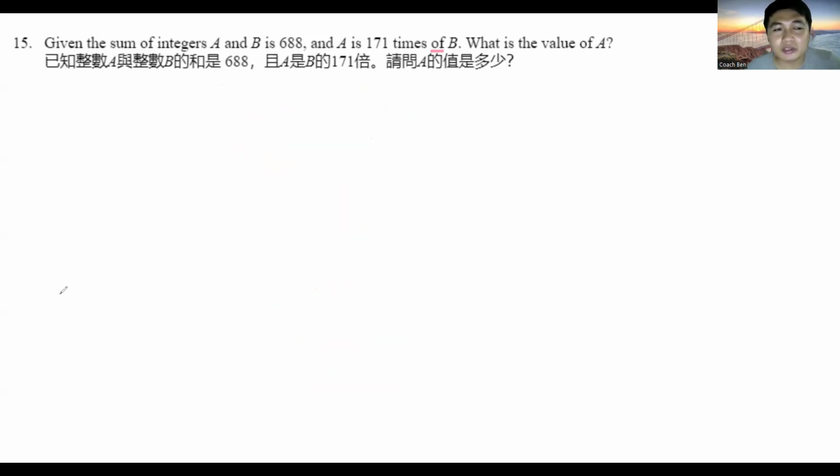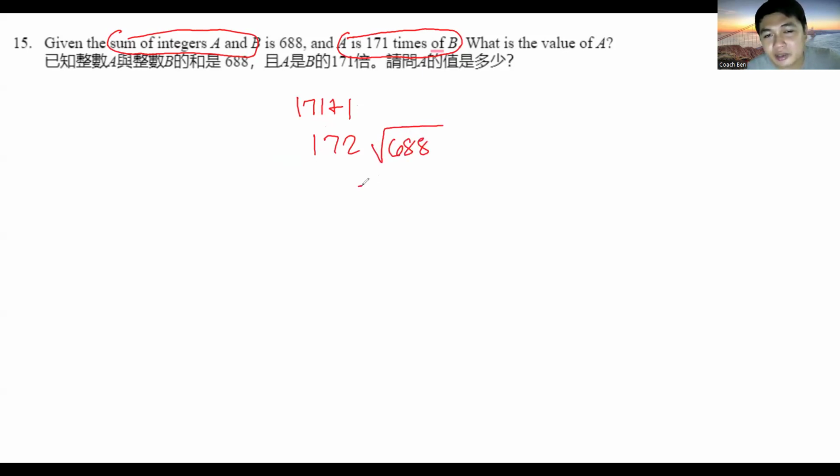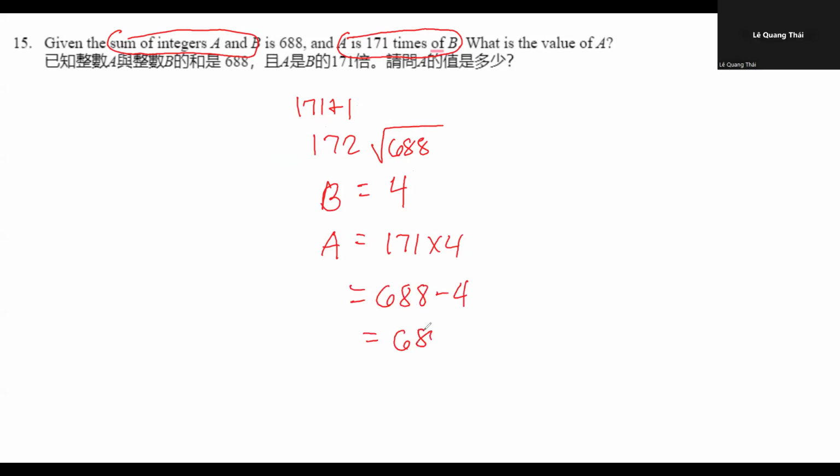Thank you for that. So all you have to do for number 15 is, if it says the sum of integers A and B and A is 171 times of B, that means all we have to do is 171 plus 1, that is 172, and divide 688 by 172, and that gives us 4. So B is equal to 4. And yes, you can do A is equal to 171 times 4. You can also just do 688 minus 4 to get 684.